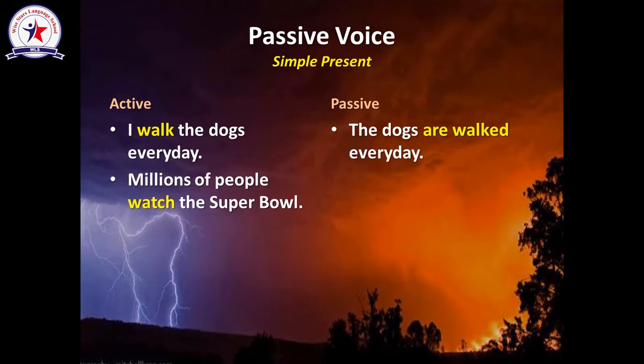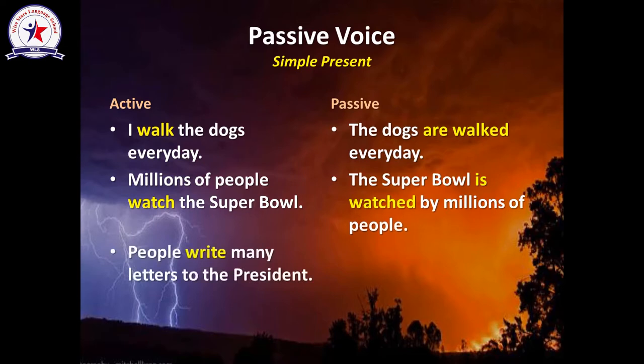Sentence number 2. Millions of people watch the Super Bowl. Where is the object of the sentence? It's the Super Bowl. Verb to be in the present simple form with the Super Bowl is is. So, the Super Bowl is watched. This is the past participle of the verb watch. And I can add by millions of people. The Super Bowl is watched by millions of people.